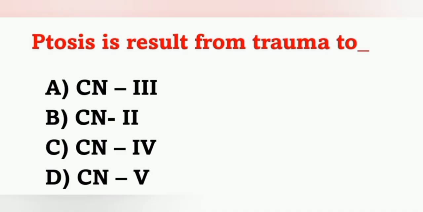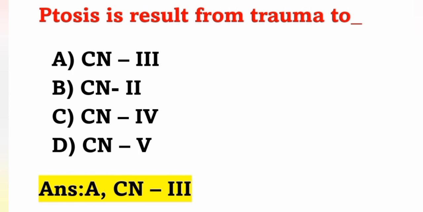Next question: ptosis results from trauma to? Options: option A, cranial nerve number 3; option B, cranial nerve 2; option C, cranial nerve 4; option D, cranial nerve 5. Ptosis is a result from injury to cranial nerve number 3. Option A is the correct answer.